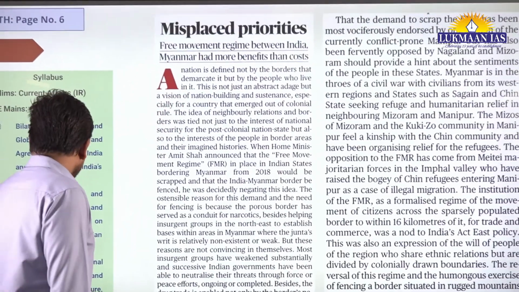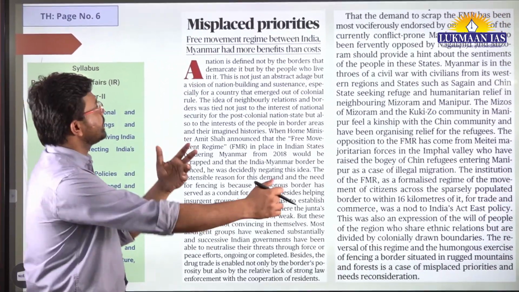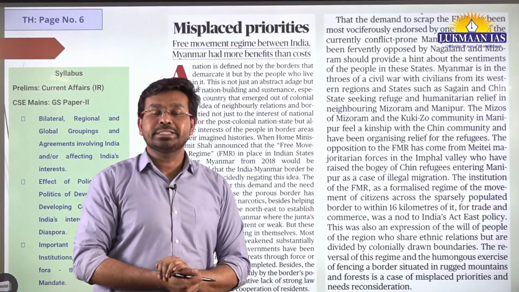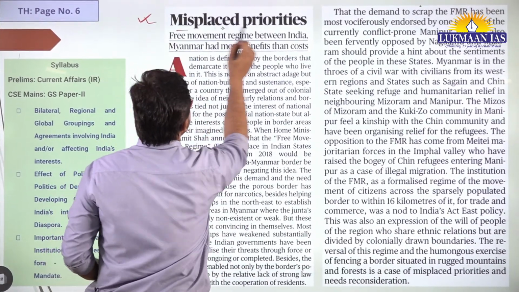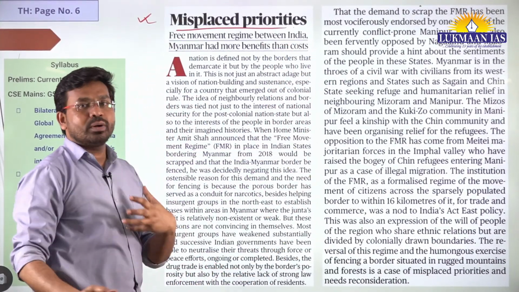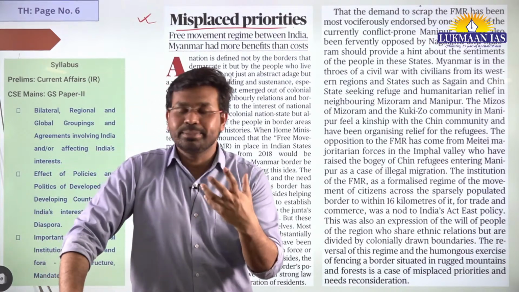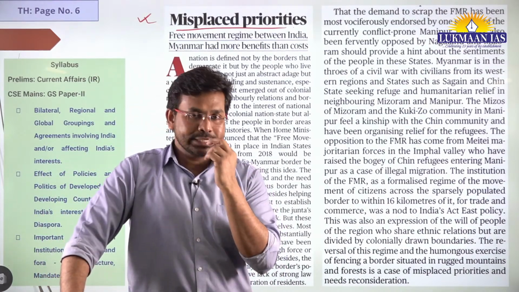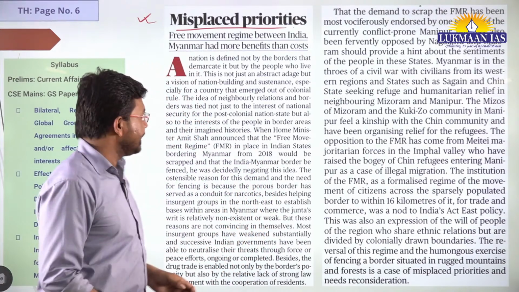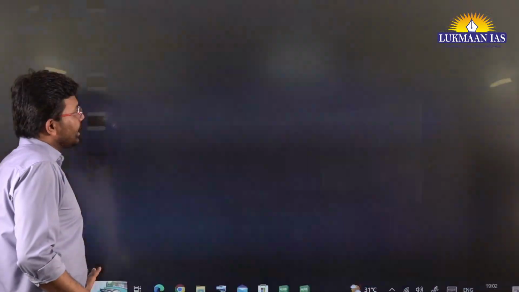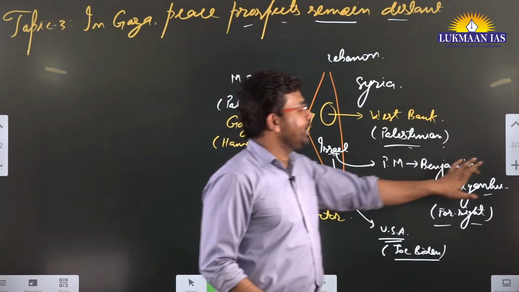Now we're going to move to this article, which talks about misplaced priorities. It is important. It says misplaced priorities. Now to understand what the misplaced priority is, we need to understand our ties with our neighboring countries. So basically in this article, the author has discussed the free movement regime.